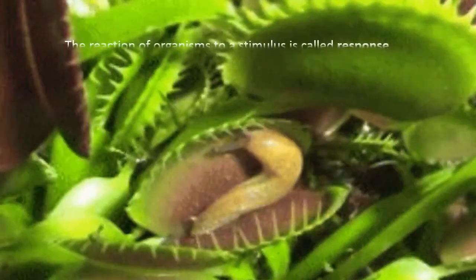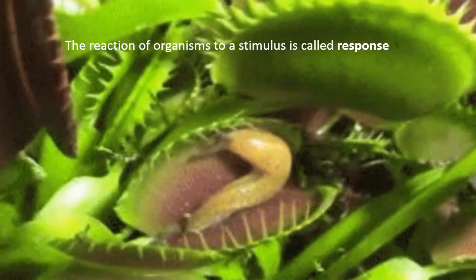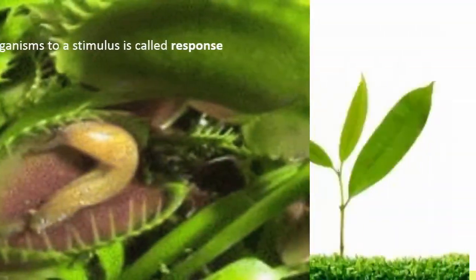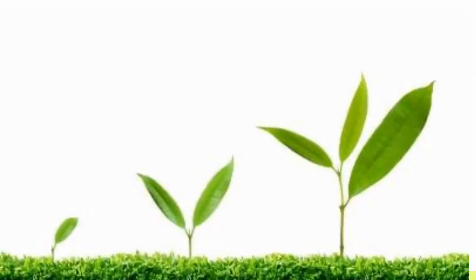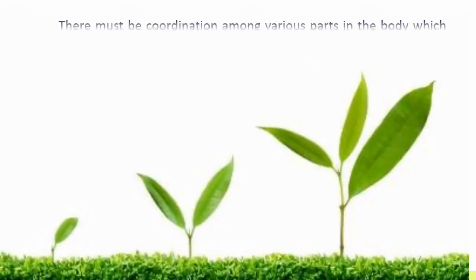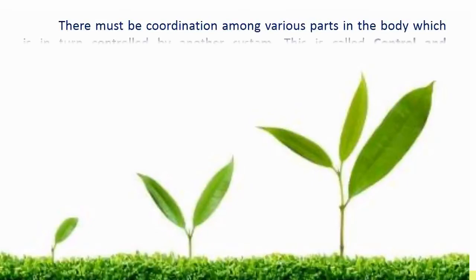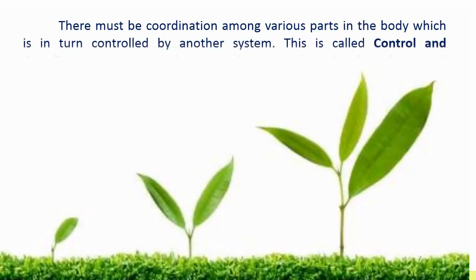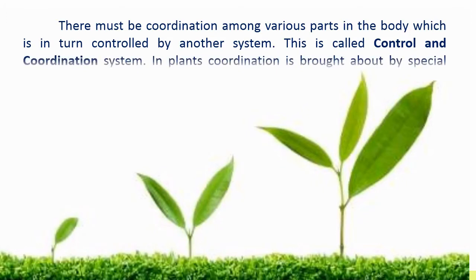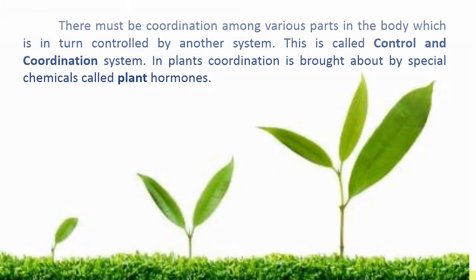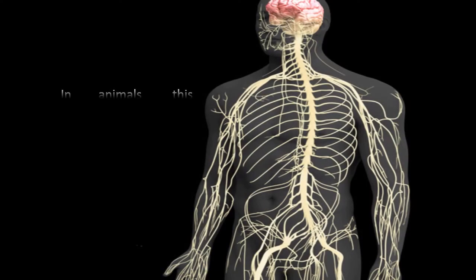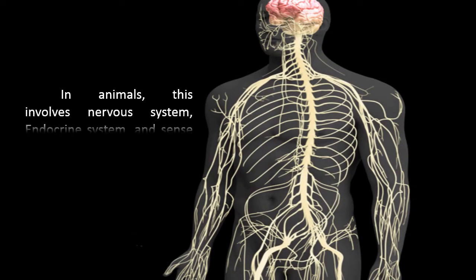The reaction of organisms to a stimulus is called response. There must be coordination among various parts in the body, which is in turn controlled by another system. This is called the control and coordination system. In plants, coordination is brought about by special chemicals called plant hormones. In animals, this involves the nervous system, endocrine system and sense organs.